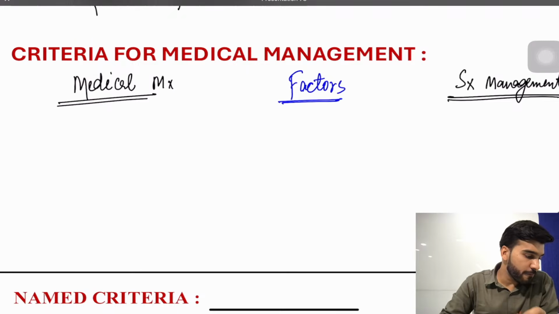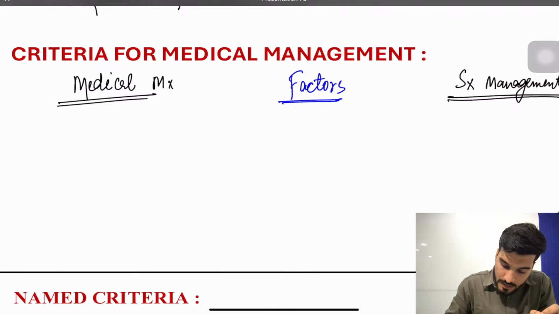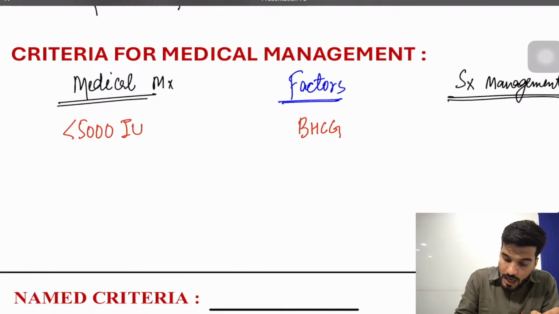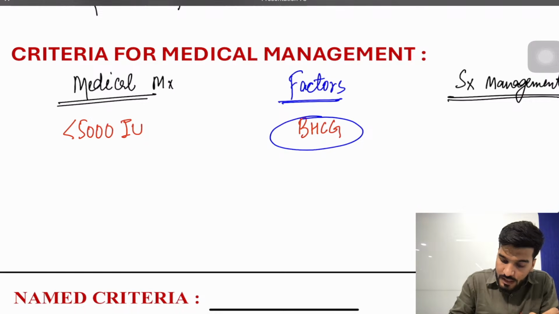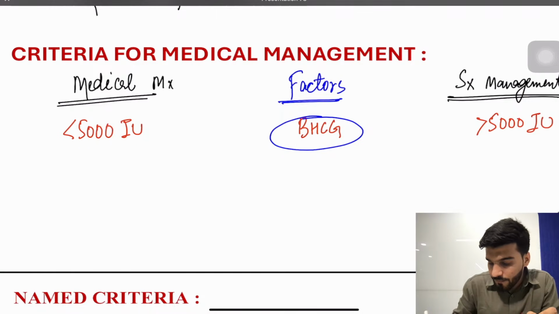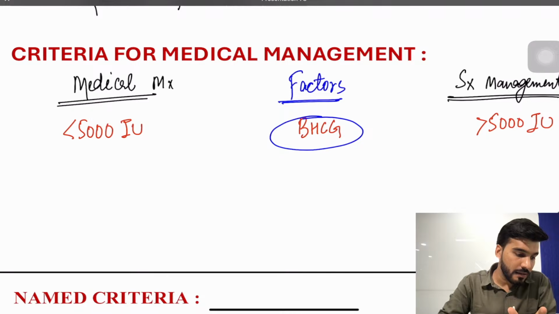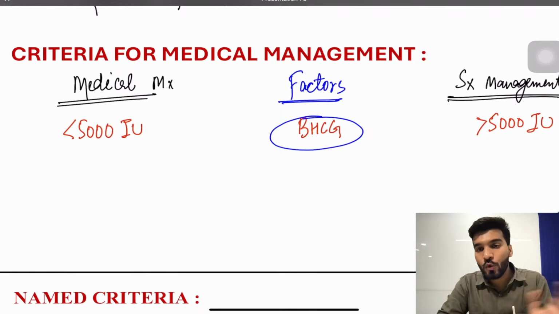Now, my dear students, the first thing is beta HCG levels. If beta HCG is less than 5,000 international units, I'm going with medical management. If beta HCG is more than 5,000 international units, I'm going with surgical management.